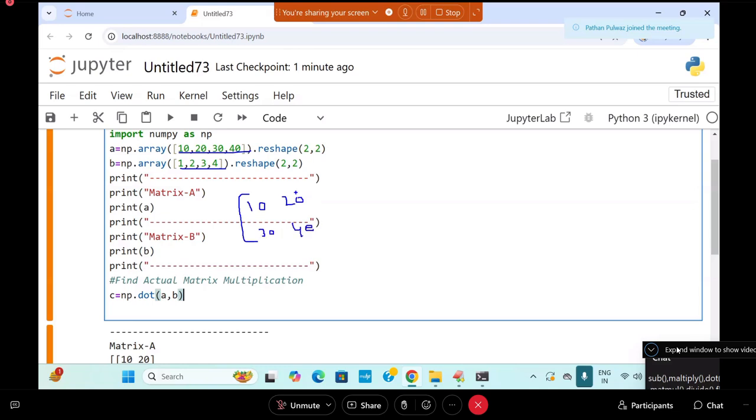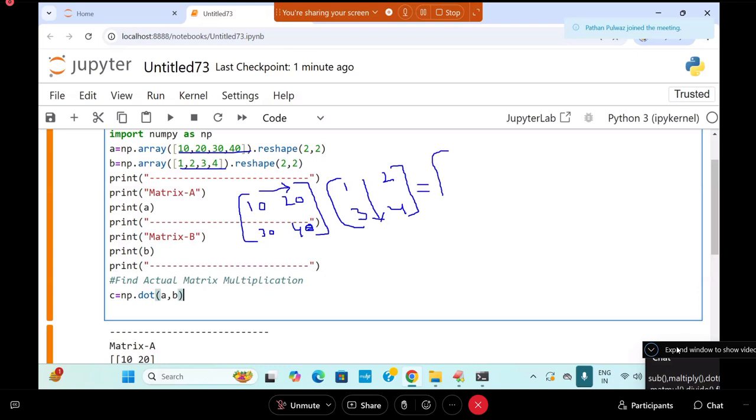So this is my data, 10, 20, 30 and 40, and I want to multiply with B. What is the B value here? 1, 2, 3, 4. Now I want to multiply this. Each row of A will be multiplied with each column of B.